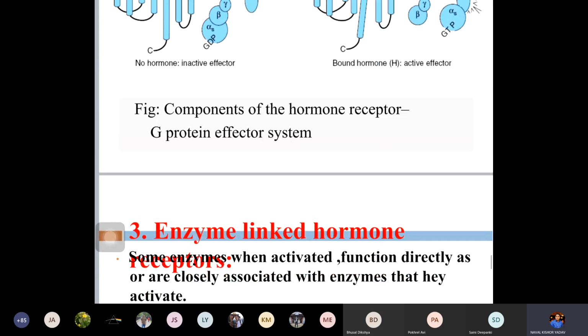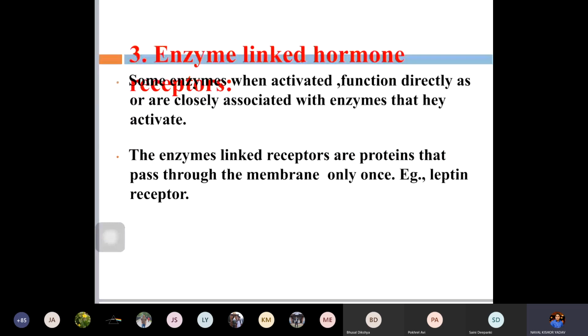So the last one is enzyme linked hormone receptors, where some enzyme is involved. Some receptors, when activated, function directly as enzymes or are closely associated with the enzymes that they activate.